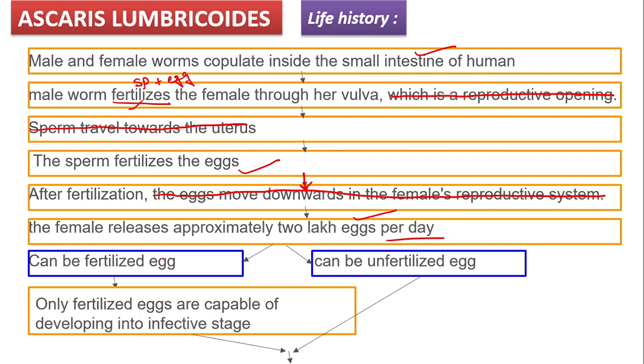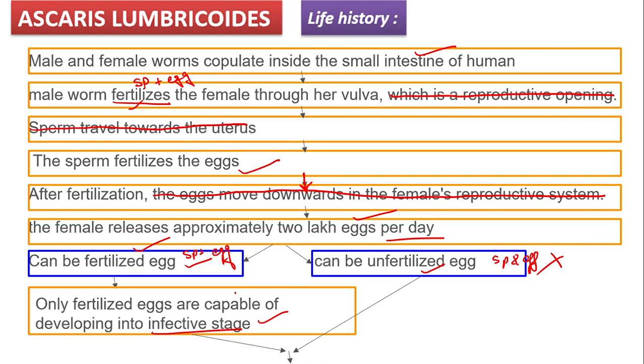Now these eggs which are produced can be fertilized, that means fusion of sperm and egg has occurred, or they can be unfertilized, that means fusion of sperm and egg has not occurred. Right? What do we want? Fertilized one or unfertilized one? We want the fertilized one, right? So only fertilized eggs are capable of producing or developing the infective stage.